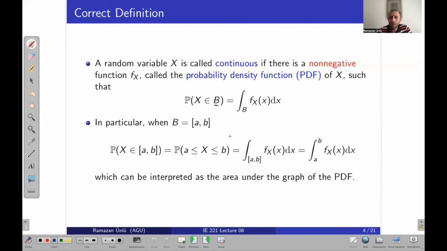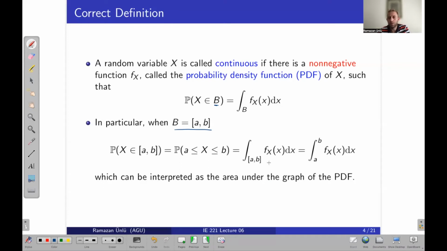f of x. In particular, we can specify the limits of that integral: the lower limit will be a and the upper limit will be b. So what does it mean? The probability that X takes any value between a and b, with a and b included, is equal to the probability that X is greater than or equal to a and less than or equal to b.